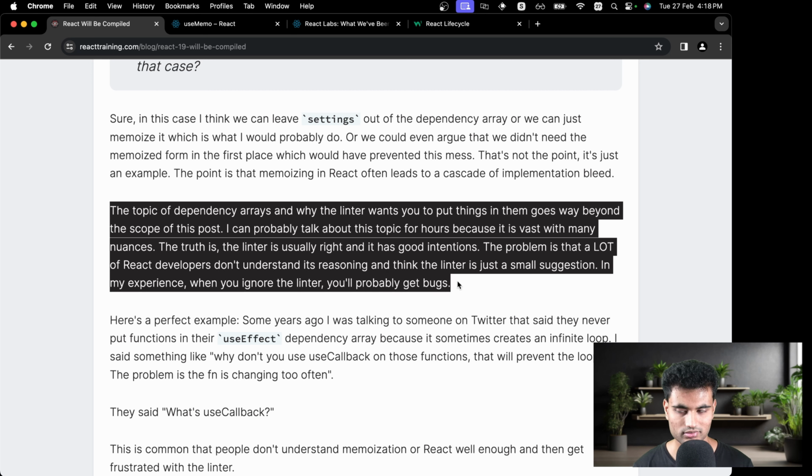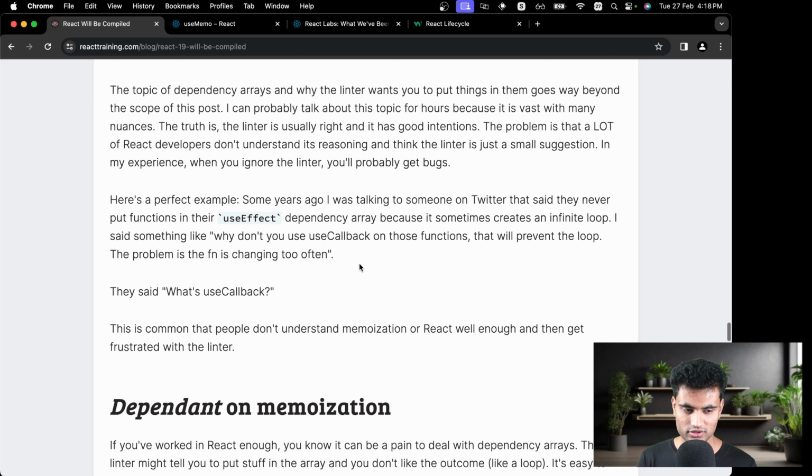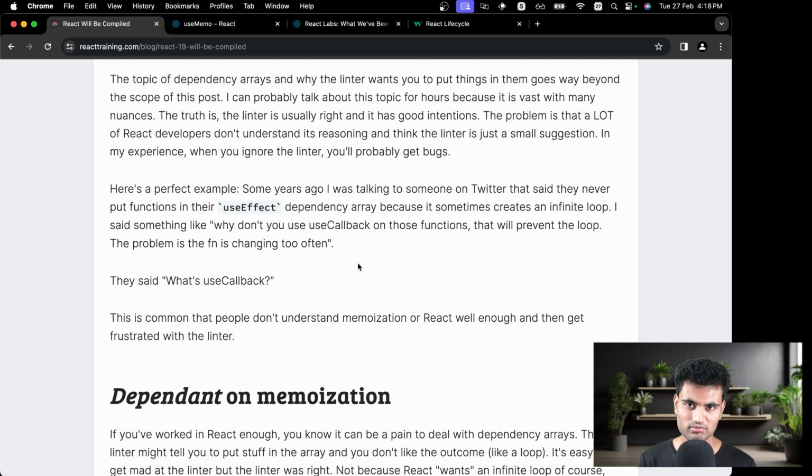Like I mentioned before, if you change settings and you don't have a new identity, then the child components won't recognize this function as a new function and they won't re-render. And yeah, you need to know what you are doing before not entering your things inside the dependency arrays. Here's a perfect example.